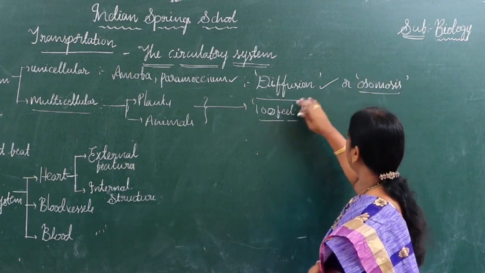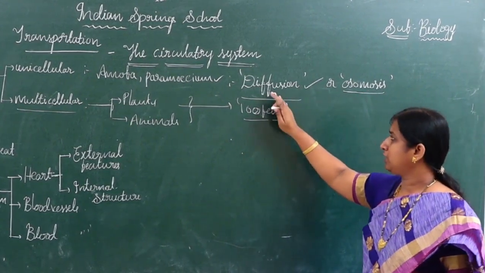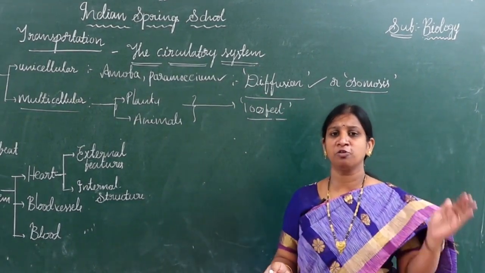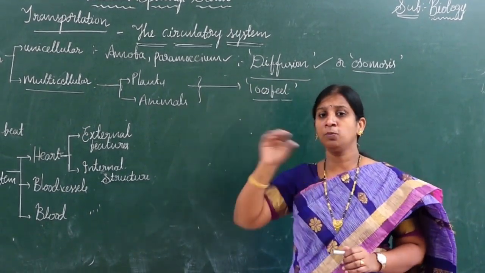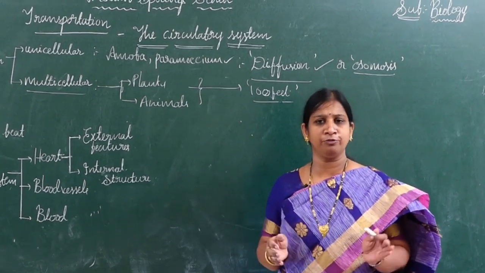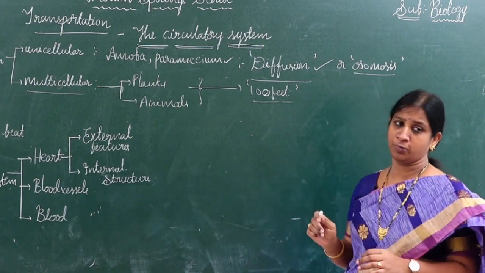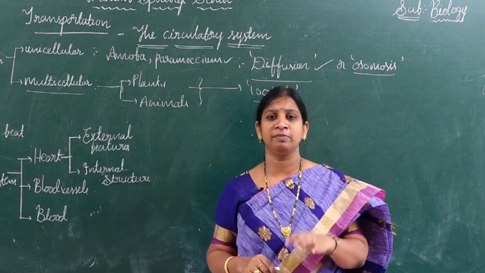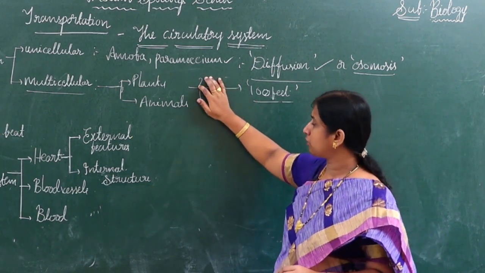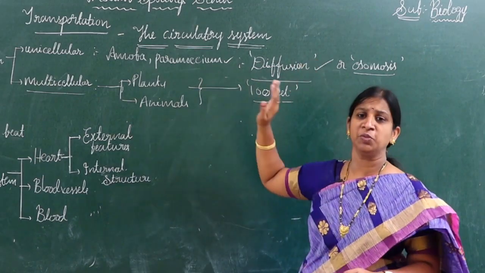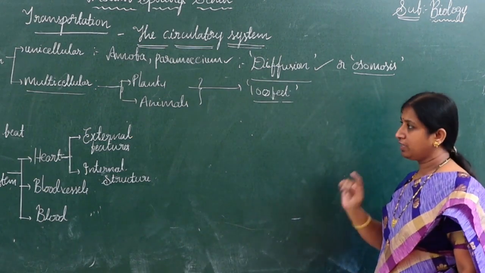During 9th standard we will discuss what diffusion is and what osmosis is. Diffusion is nothing but movement of materials from higher concentration to lower concentration; during diffusion, solute molecules move from higher to lower concentration, whereas in osmosis, solvent molecules move from higher concentration to lower concentration. So in all unicellular organisms, transportation takes place through either diffusion or osmosis.